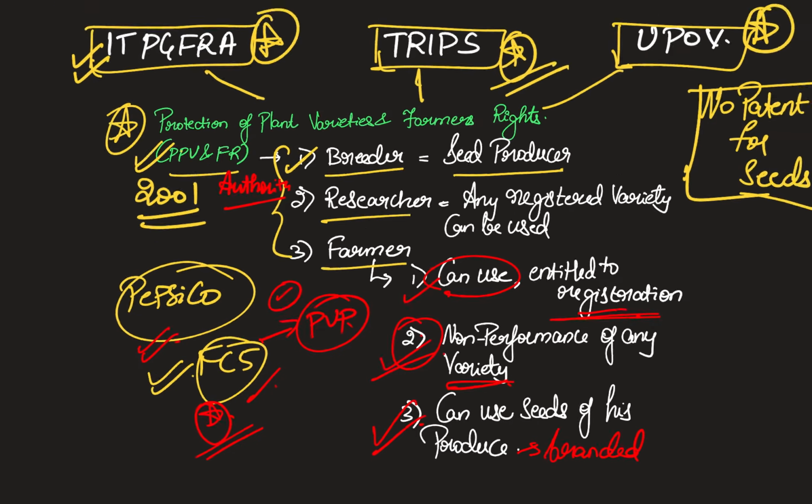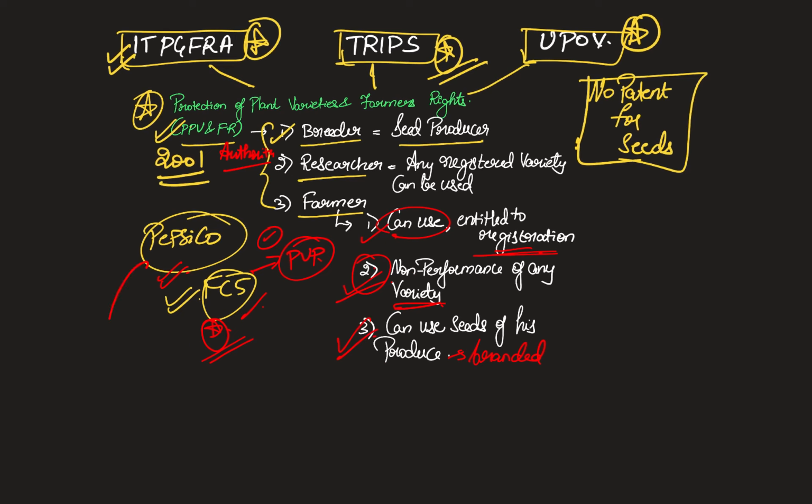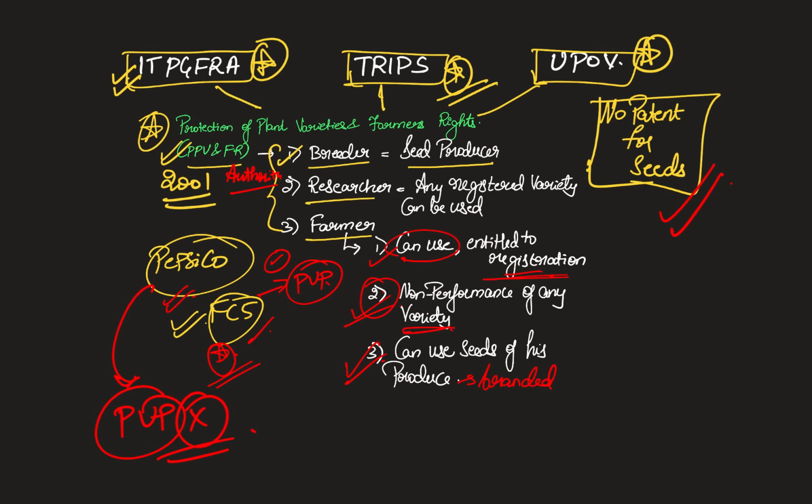So keeping all these points into consideration, PepsiCo's claim was rejected, and after a lot of pressure from civil society, the Indian government, through this authority, decided to remove this PVP certificate that Pepsi got, because we saw the original premise, right? There is no patent for seeds. They cannot claim this sort of lawsuits in Indian courts. That is why this news becomes very important.